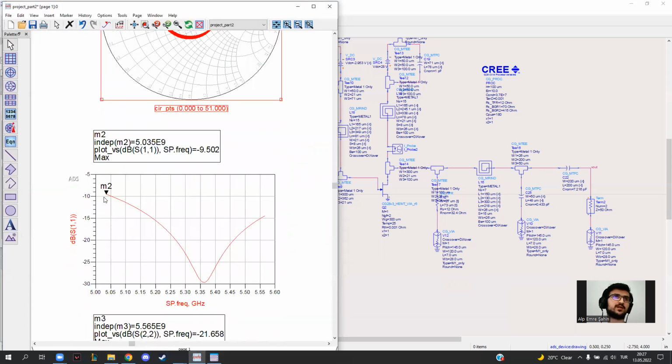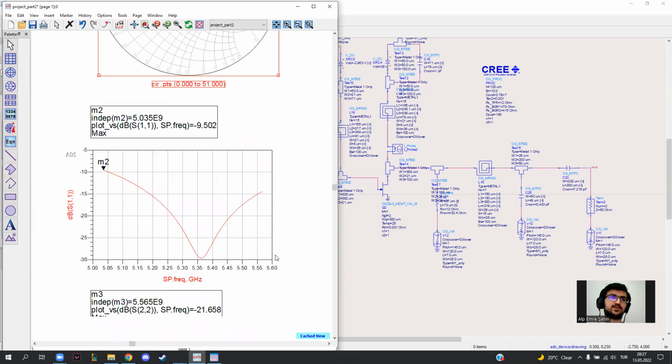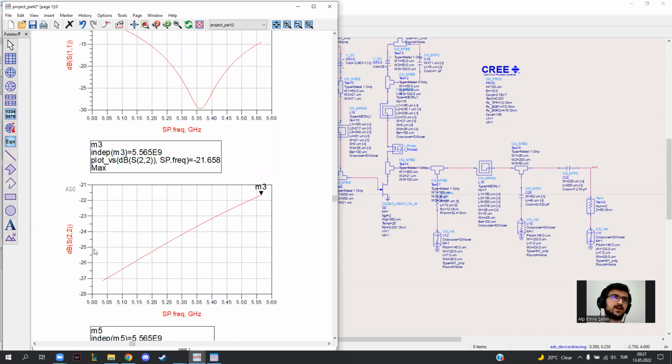As you can see, our S11 is at worst minus 9 dB, so it is a good input return loss. For the output return loss, it is minus 21 dB, which is way better than the S11.